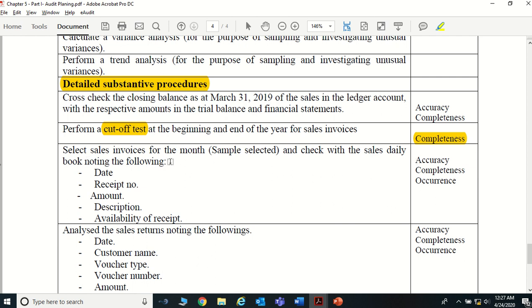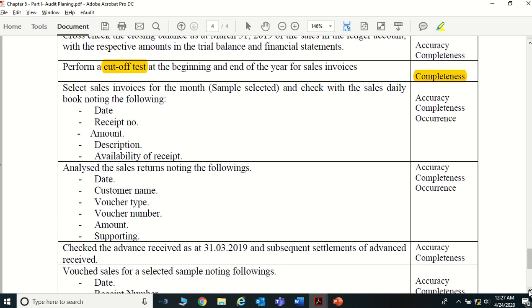Then select sales invoices for a month. Sample, select and check the sales daily book, noting the following, right? What do you want to do? You want to pick a sample and check whether the daily sales date is correct, the receipt number, amount, description, and whether the receivable receipt is available. Then once you check that, whether it has been recorded in the sales daily book, which we call the prime entry book, whether it's recorded in the prime entry book correctly, then analyze the sales returns noting the following.